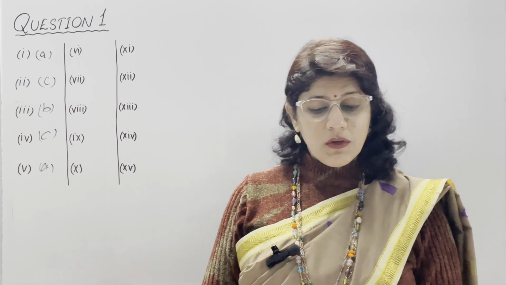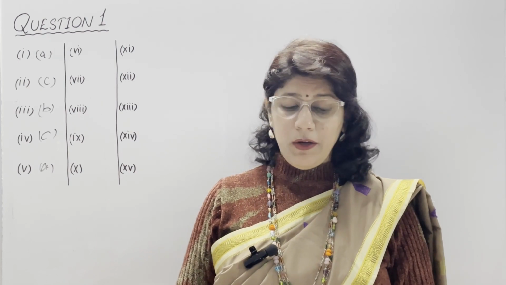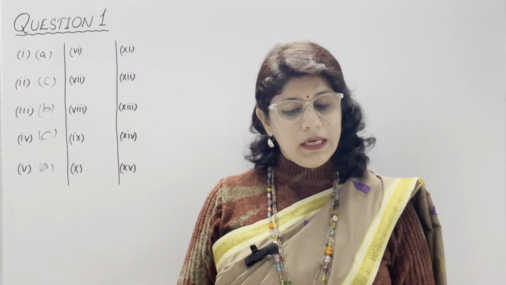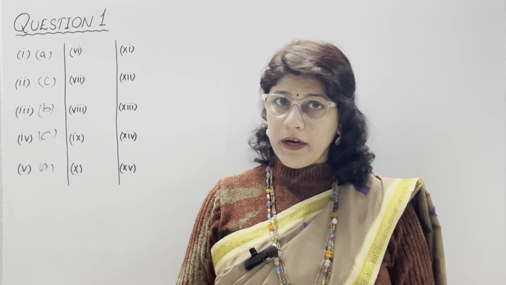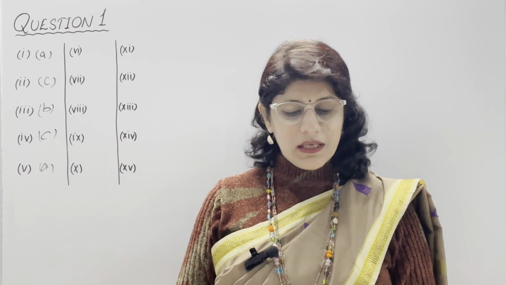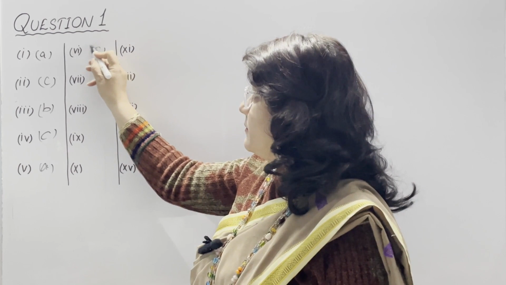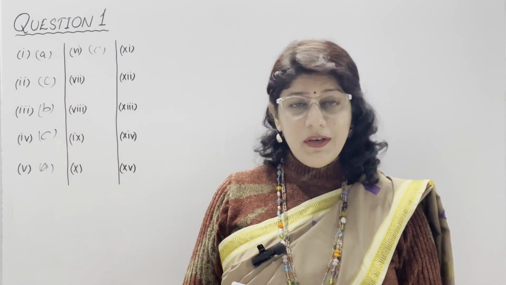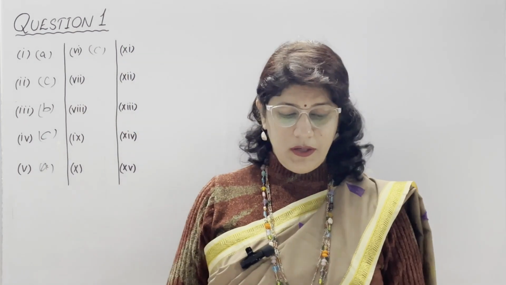In sixth part, which of the following is a common characteristic of a covalent compound? A option, high melting point, but we know melting point is low. B conducts electricity when it is in the molten state, but we know that they are non-conductor of electricity. C consists of molecule and this is our correct option C. D is always soluble in water, but we know that they are insoluble in water and they are soluble in organic solvent. So our correct option is C in part number 6.